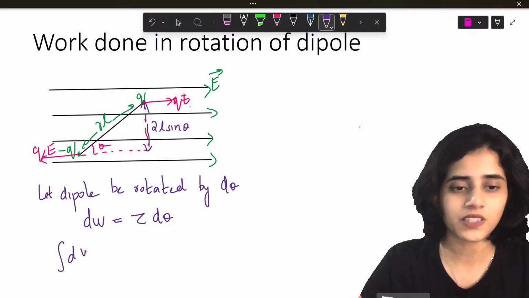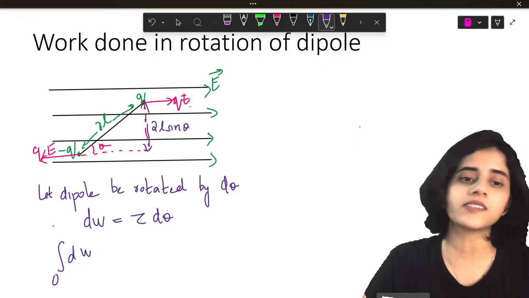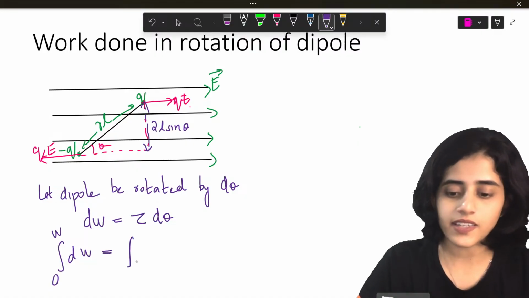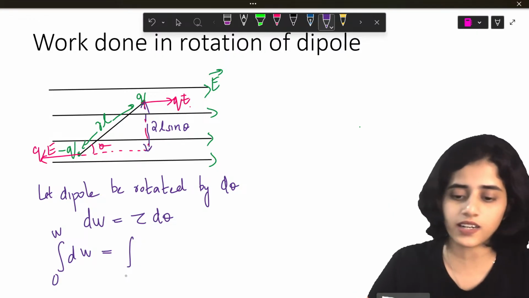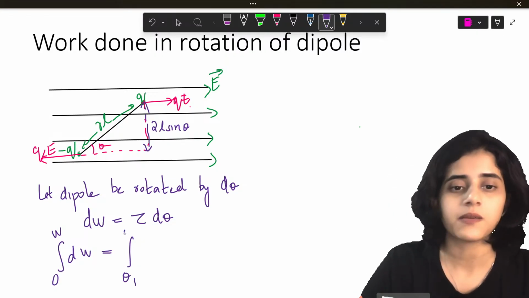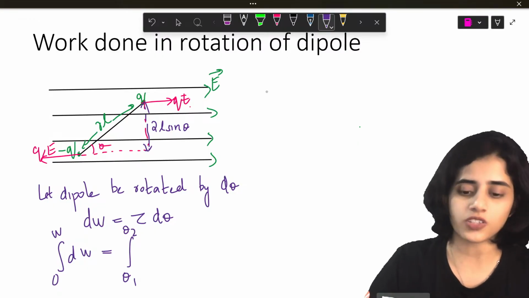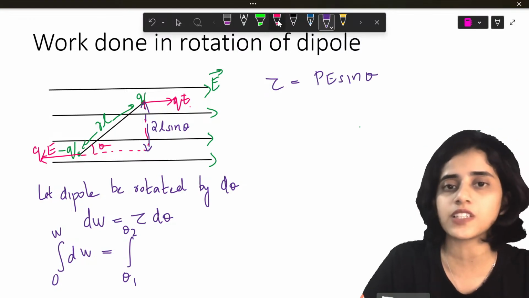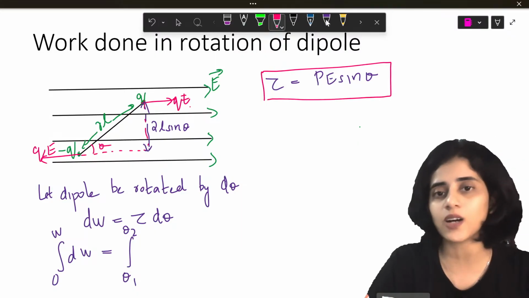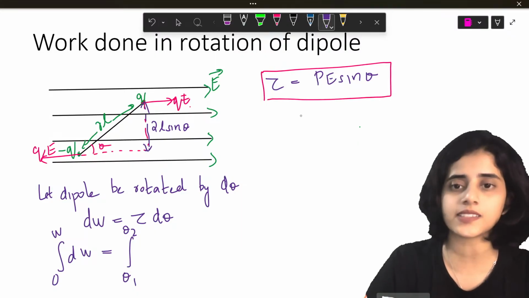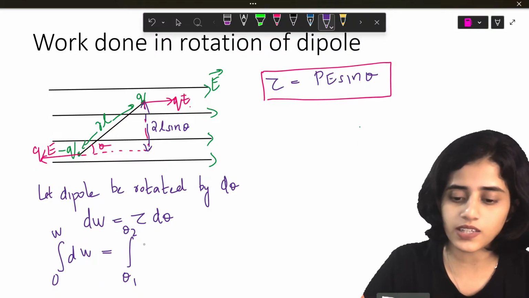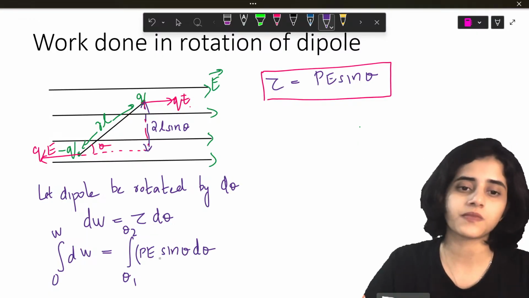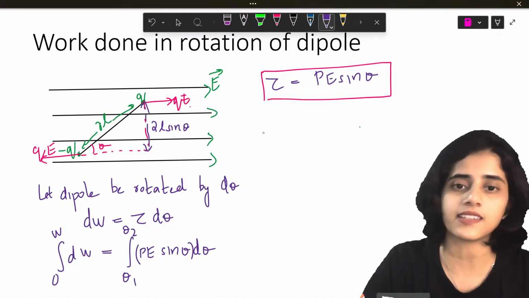Do well. So now I will integrate. So the minimum work done is 0. Maximum work done can be W. So this will be equal to the integral of torque. The minimum angle, let's say it's theta 1. Maximum is theta 2. Before that, what is torque? Torque is equal to PE sine theta. This is one formula that we already have learned. You can watch the previous videos to check how. Torque is PE sine theta. So let's put PE here. So this will become PE sine theta d theta.